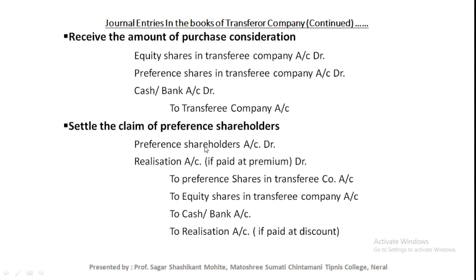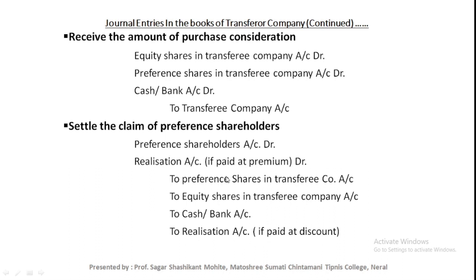This entry depends on the situation or the conditions. The journal entry will be preference shareholder account debit, realization account debit, discount or premium if any, to preference share capital, to preference shares in transferee company account, to equity shares in transferee company account, to cash or bank account, to realization account, discount if any.